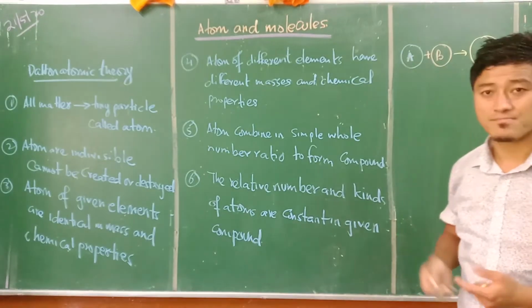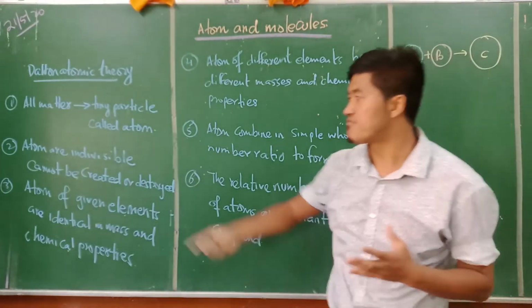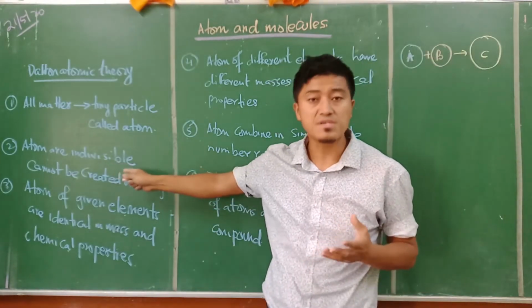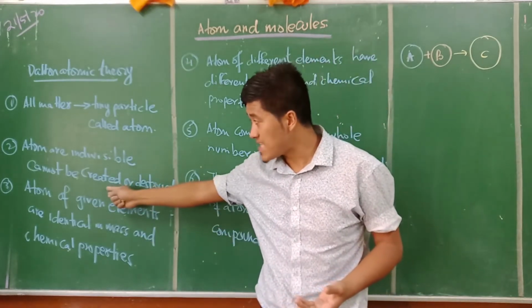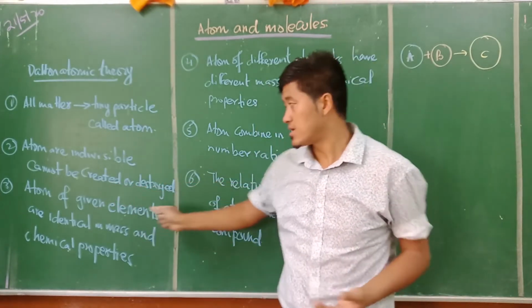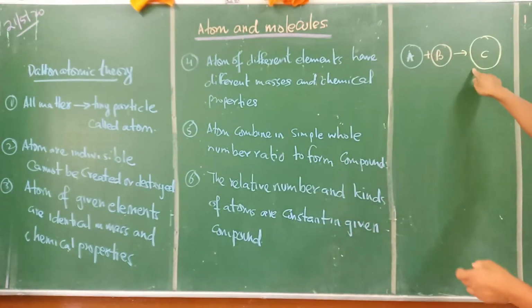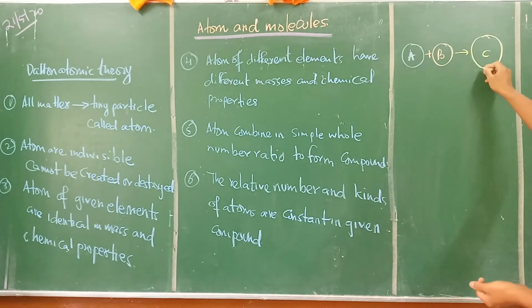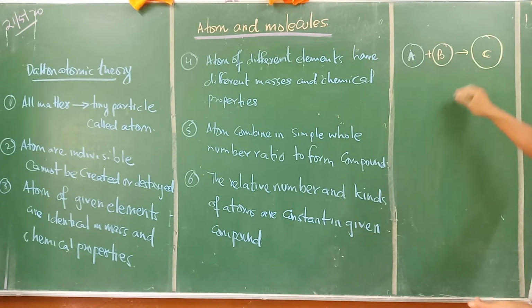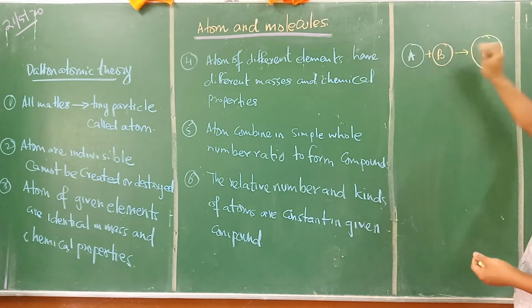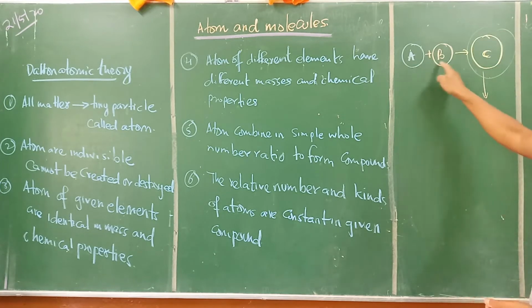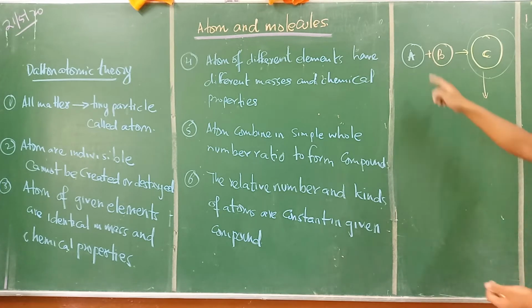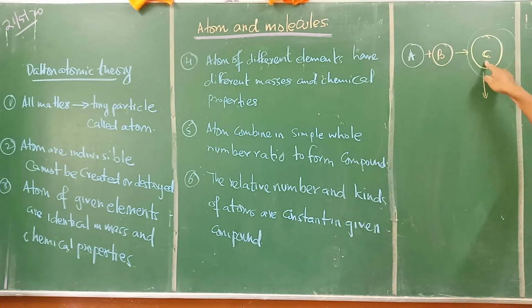For example, even in this element A here, this particular A is made up of a certain kind of atom, which is totally indivisible. That is, atoms are indivisible. That is, an atom cannot be divided any further. And this atom cannot be created or destroyed. Now to understand this, we need to think over here. If you look at this compound C, it is formed with the help of A and B. Now if you focus on this particular compound C and I ask you where are A and B, you will somehow say A and B are present within the C, right?